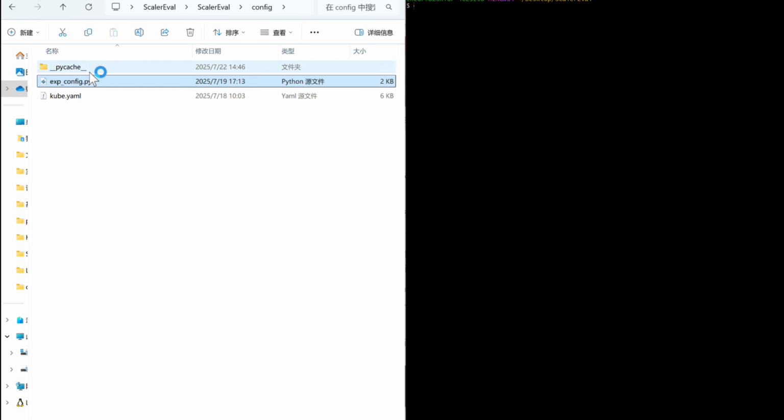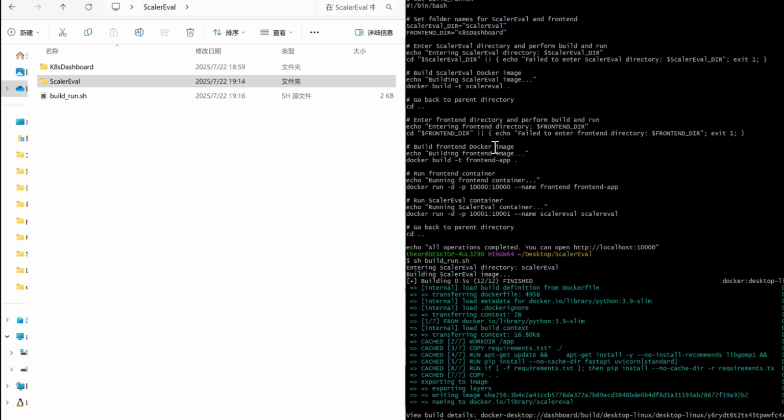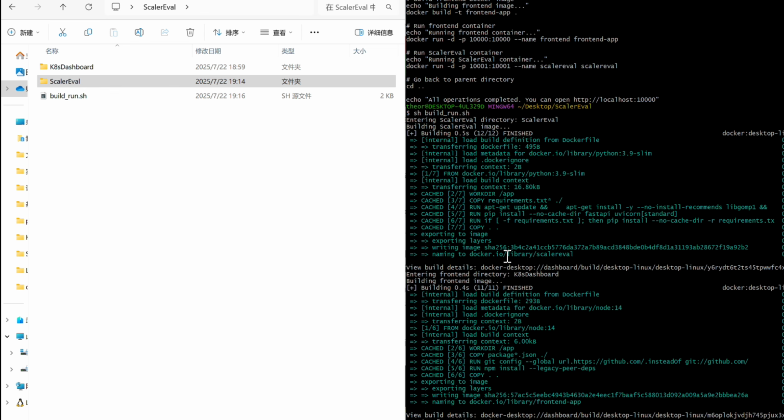After completing all the configurations, navigate back to the project root directory and run the executable script build_run.sh. The build_run.sh script automates the process of building and running the front-end and back-end images. Now we directly launch this script. Since I've already built the images locally, this step completes quickly.